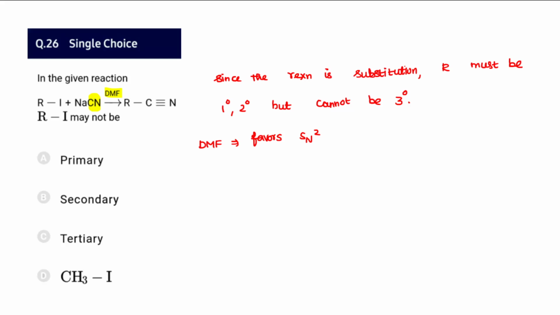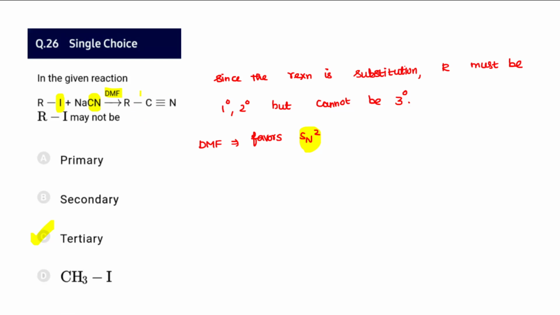But DMF, dimethyl formamide, is polar aprotic. Therefore it favors SN2 reactions, which means a one step mechanism. So it cannot be majorly tertiary, possibly it can be primary. Moreover, iodide is a better leaving group. So for 26, it may not be tertiary, but it can be primary or secondary. Even it can be methyl iodide, but it cannot be tertiary.